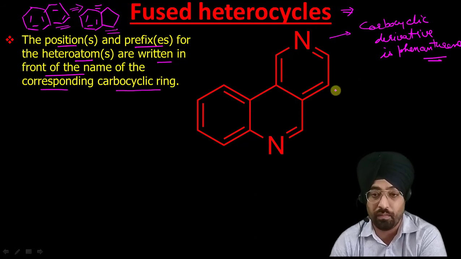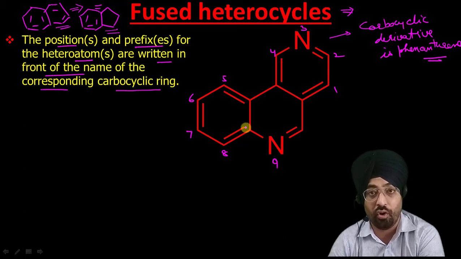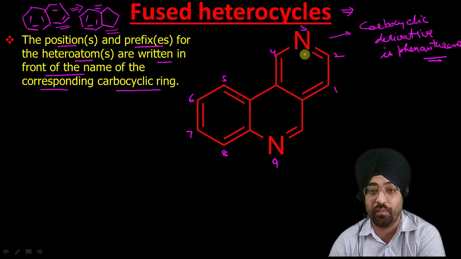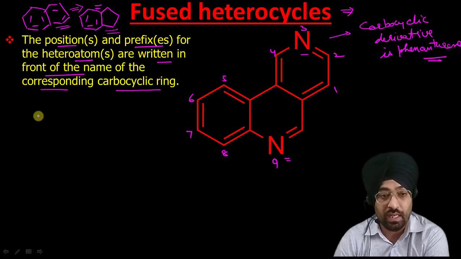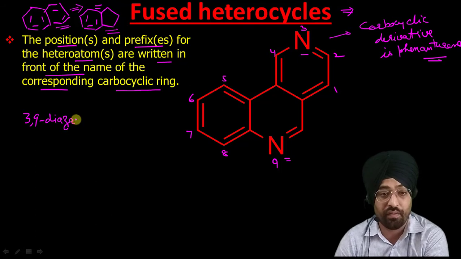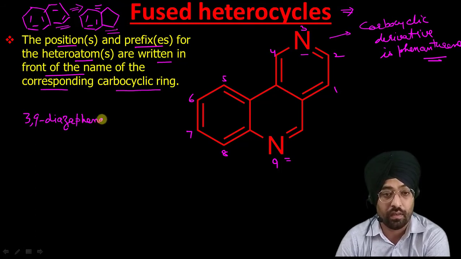So we have to do the numbering. Numbering will be 1 2 3 4 5 6 7 8 9. For numbering we have to follow the rules of a carbocyclic ring system. Then if there is a possibility, we have to give the lowest locants to heteroatoms. Now its name will be, the nitrogen is present at the 3 and 9 positions, so its name will be 3,9-diazaphenanthrene.